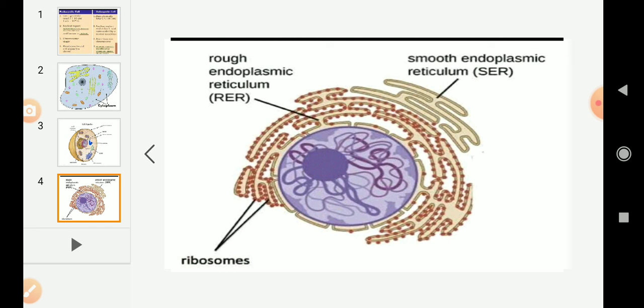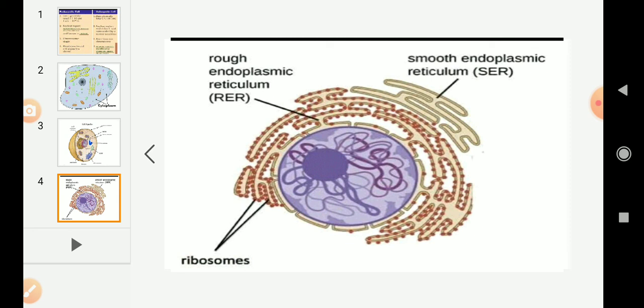This process is called membrane biogenesis. I am repeating again, the proteins and lipids are helpful in building up the cell membrane or repairing the cell membrane. This phenomenon is called membrane biogenesis.